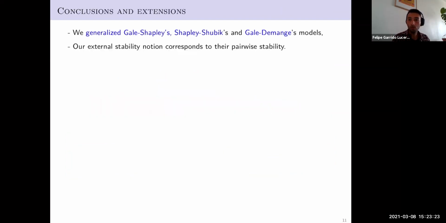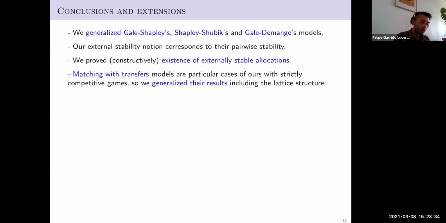Conclusions of this talk. We have generalized the Gale-Shapley, Shapley-Shubik, and Gale-Dimanche models. Our external stability notion corresponds to pairwise stability. We have proved in a constructive way the existence of externally stable allocations. The model of Gale-Dimanche, the one of matching with transfer, is a particular case of ours when players are playing strictly competitive games. And so we generalize the results, including the lattice structure.